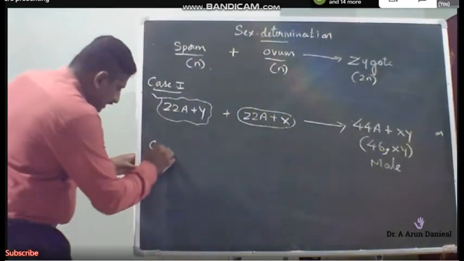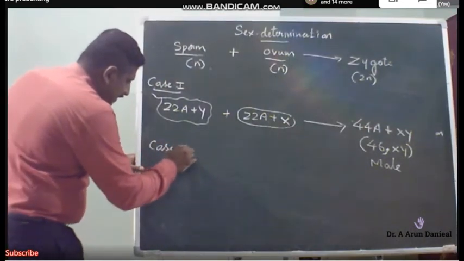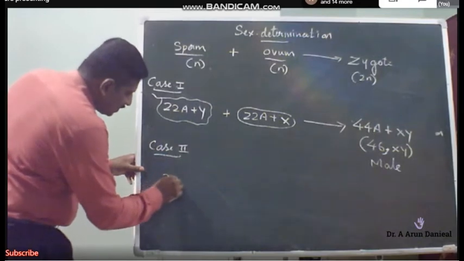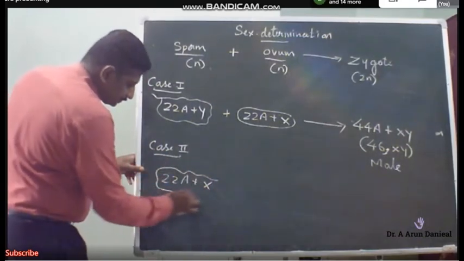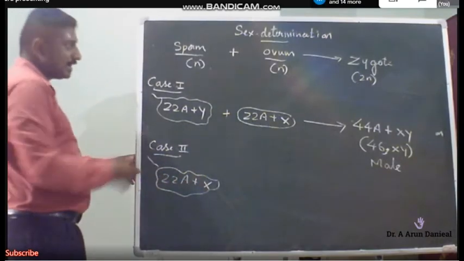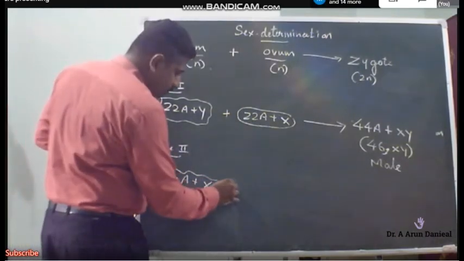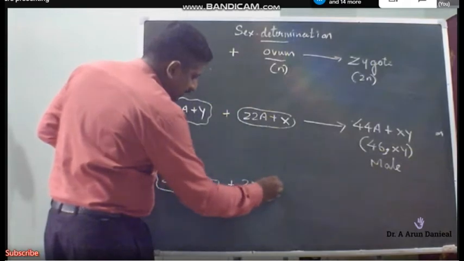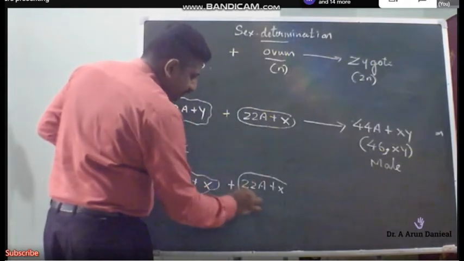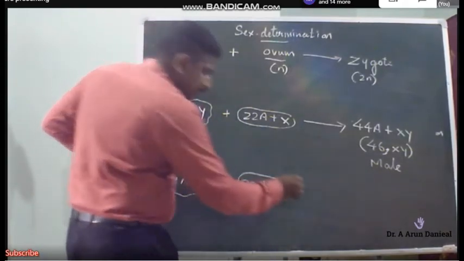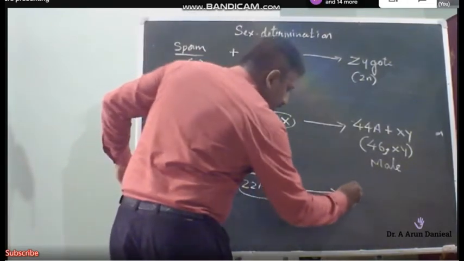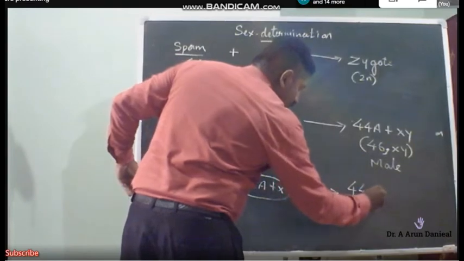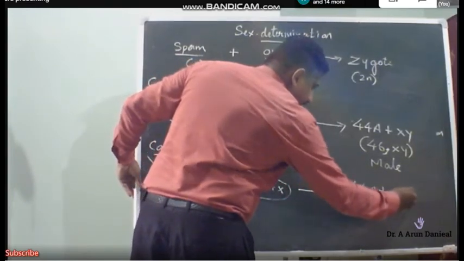What is the second case? The second case is the sperm carrying the X chromosome. It is haploid, so it has half the number of chromosomes only. When it fertilizes an egg, it results in the formation of a diploid zygote with 44 autosomes plus XX.